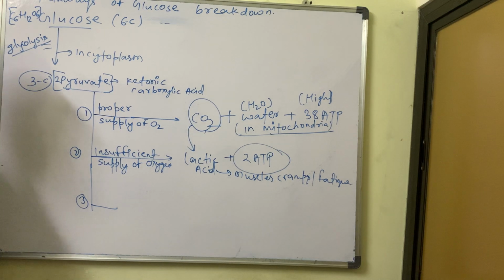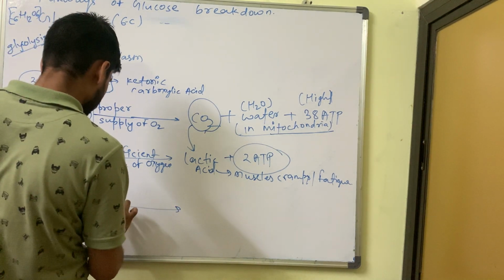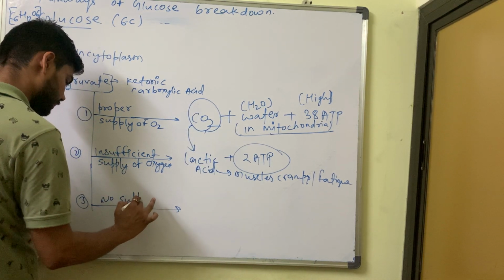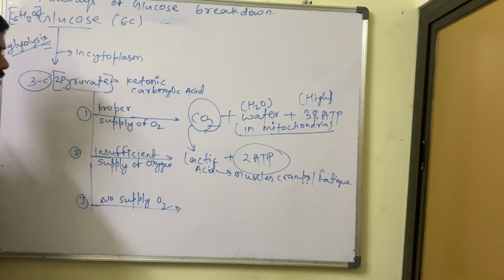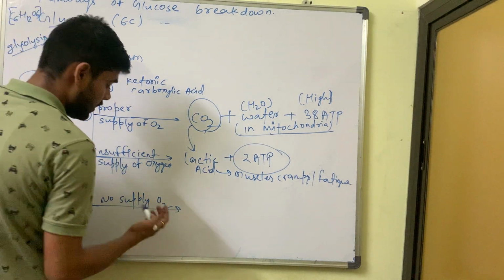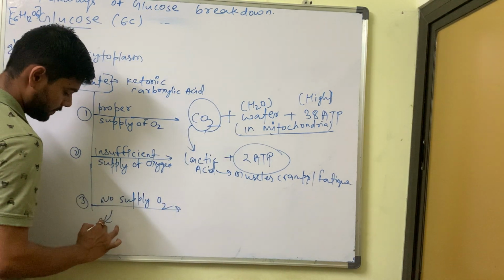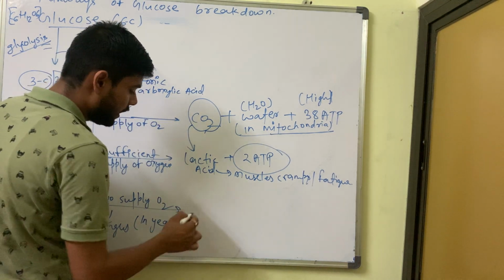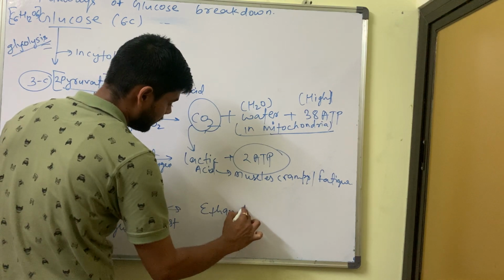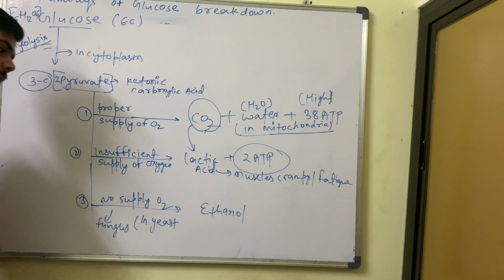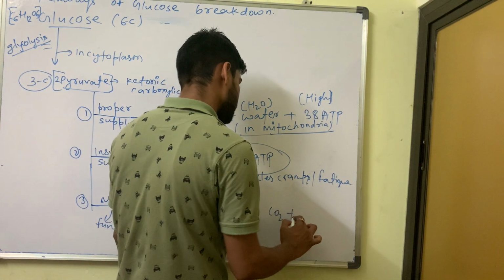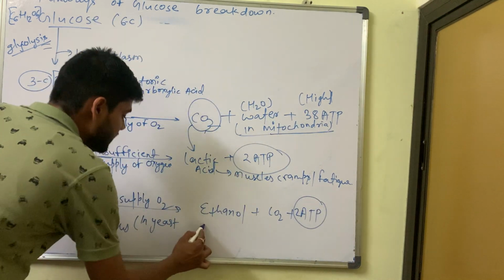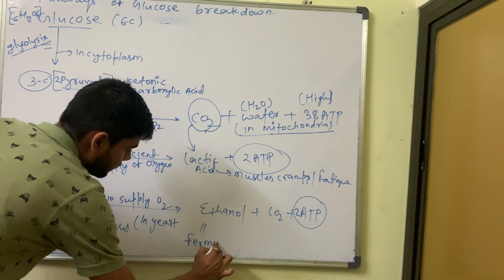Okay. Next case. If there is no supply of oxygen, then where does this take place? It takes place in fungus. In which fungus? In yeast. So the byproduct that you will get is ethanol. Ethanol means alcohol. You will get ethanol plus carbon dioxide plus ATP, but 2 ATP. And this process is called fermentation.